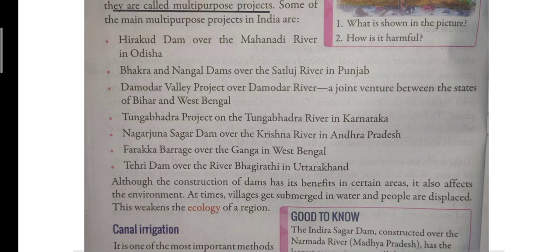And as a result, children, what happens? It disturbs the ecology of a region. Making dams will create harm to our environment. Ecology means the interaction between various organisms and the environment. The definition of ecology is already given in word power. Please learn it. So, children, in this way, dams cause harm to nature and to humans also.